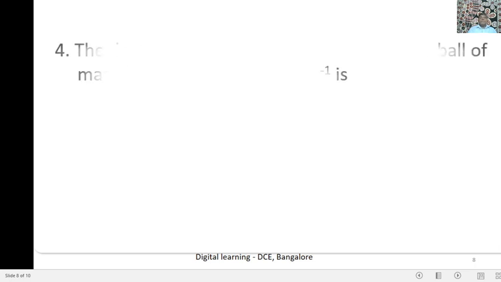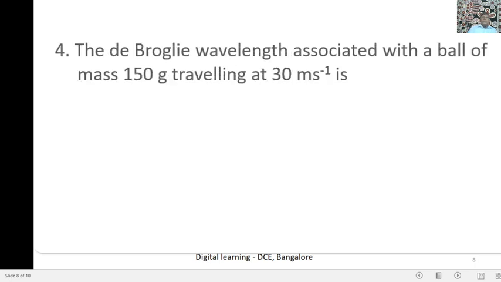Next question. The de Broglie wavelength associated with a ball of mass 150 gram traveling at 30 meter per second is. This is a straight relation: lambda is equal to h over mv. Mass is given, velocity is given, calculate the de Broglie wavelength. The 150 gram is given in CGS unit, so now convert to SI unit in terms of kg: 150 into 10 to the power of minus 3 kg.